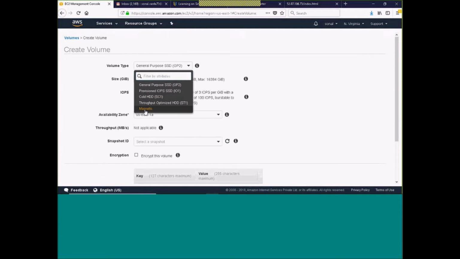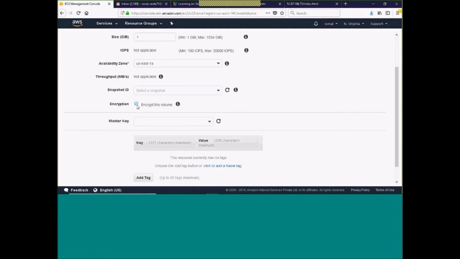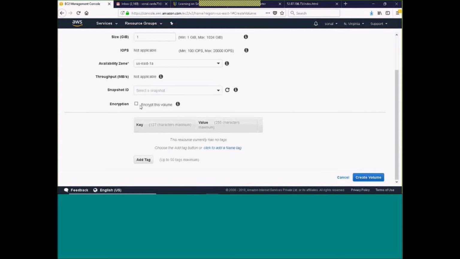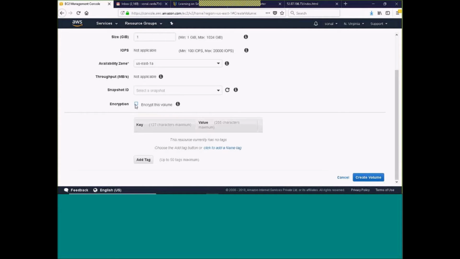I'm going with the magnetic one, which gives me the lowest. I can create 1 GB also. 1A availability zone. Snapshot ID: I don't want to use any snapshot for this. I just want a plain volume. Whether you want to encrypt, you can choose this. I do not want encryption, but if I want, I can choose it. Here I can use the default. That's what we discussed, that we do not have to maintain any encryption key, so we can use the default, and Amazon will take care of maintaining the key.